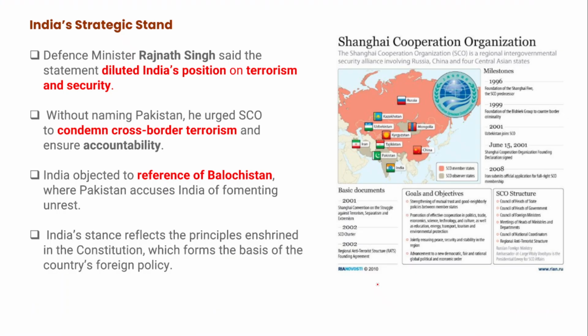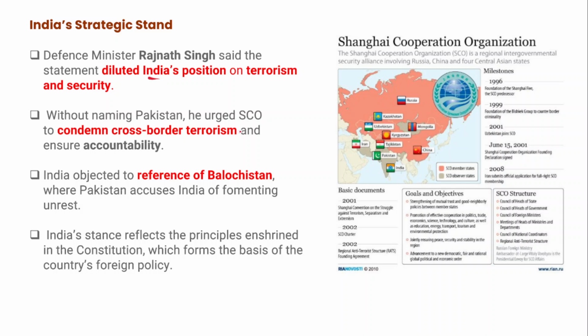Now, what is India's stand in this meeting that took place in China? Defense Minister Rajnath Singh clearly and very firmly said that the statement has diluted India's position on terrorism and security. So it is a pro-Pakistani statement. It clearly and deliberately omitted the Pahalgam terror attack, which favored Pakistan.